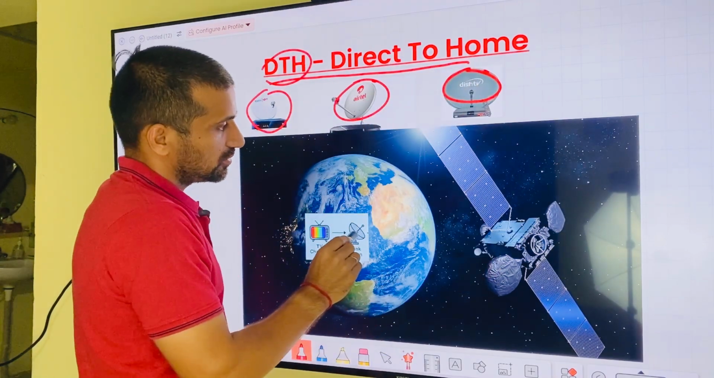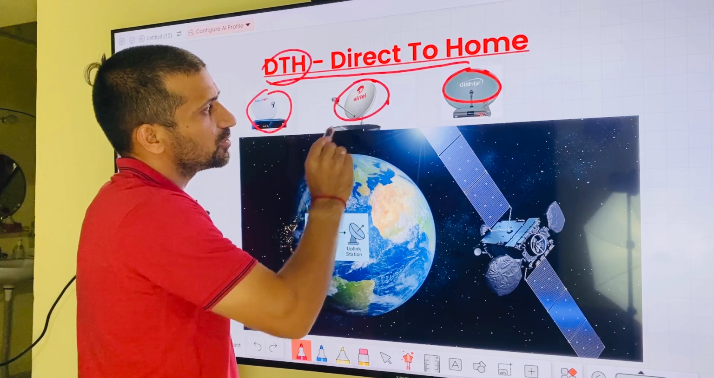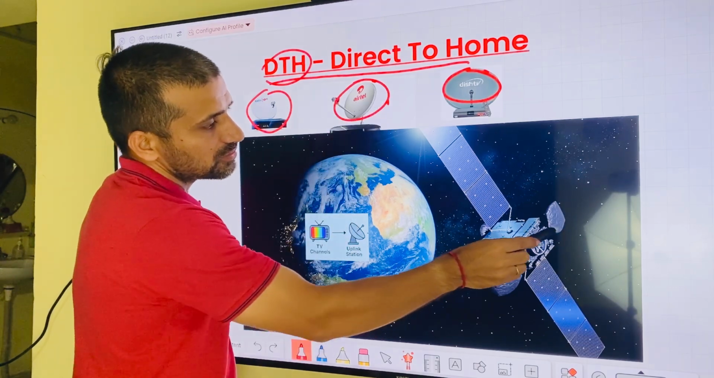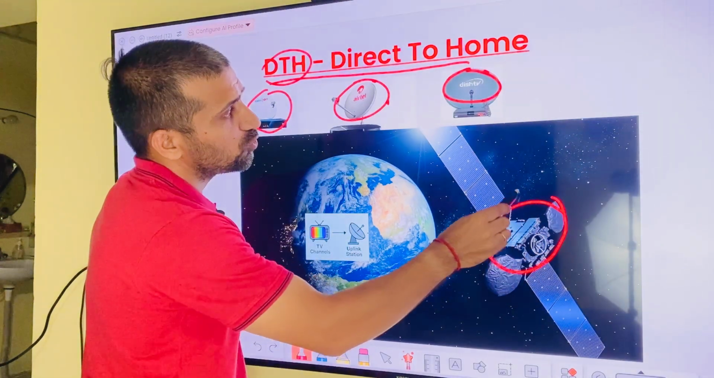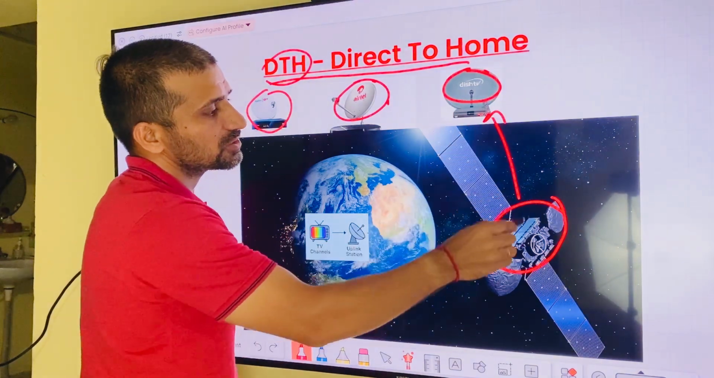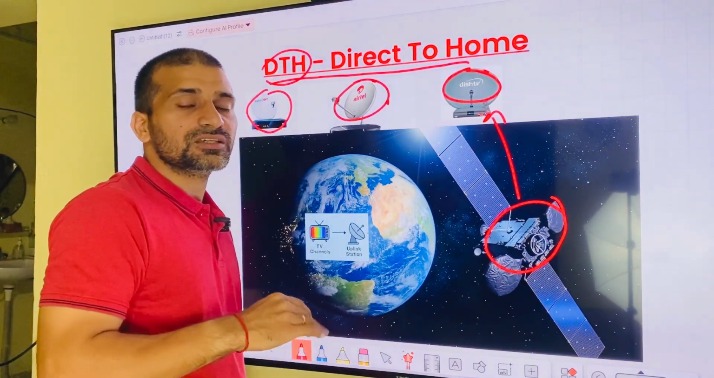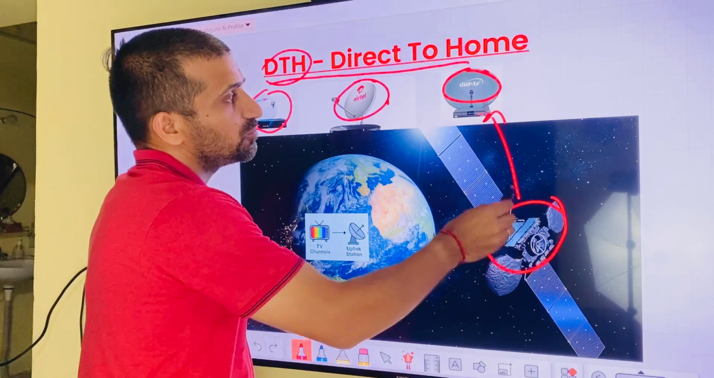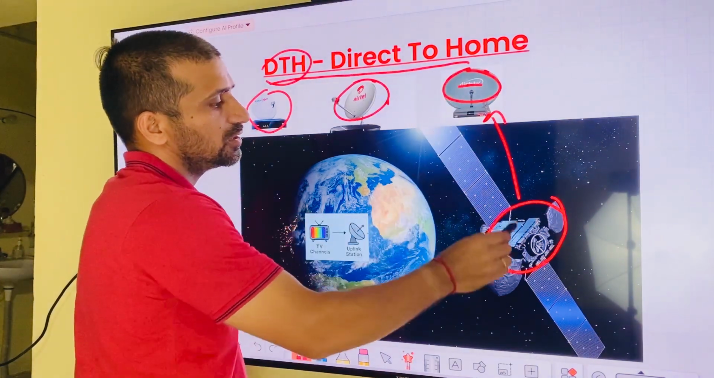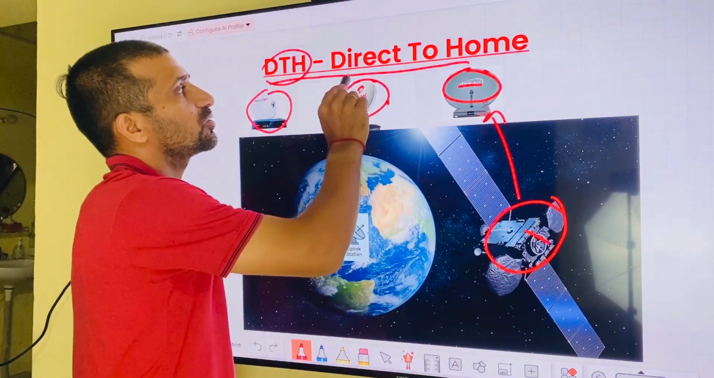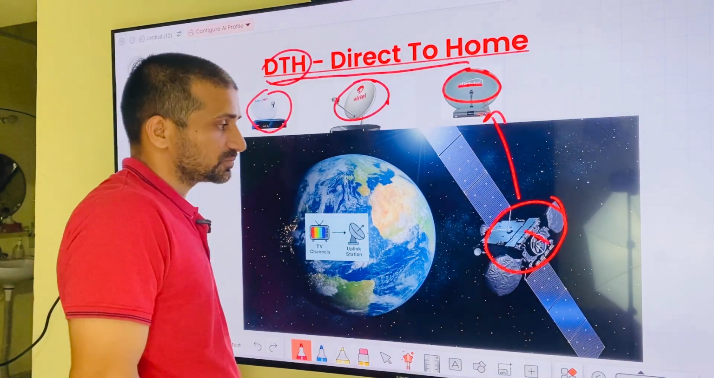This Dish TV receives the signal directly from the satellite. This is the satellite. There is no other tower in between the Dish TV and the satellite. That's why it is called direct to home.